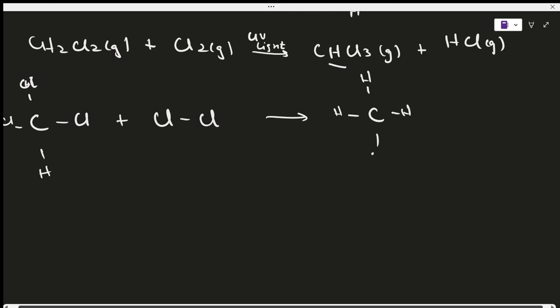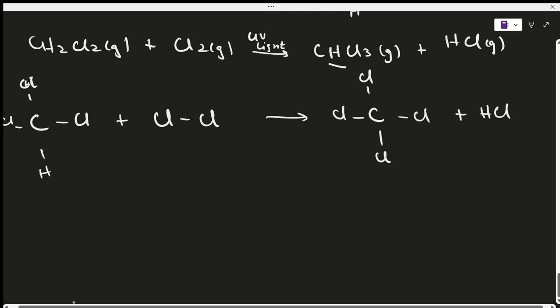Right? Oh, sorry, my brain is not braining at the moment, and that's why I am making these mistakes. Yeah, so now you have a Cl here, and a Cl here, and you have an HCl here.